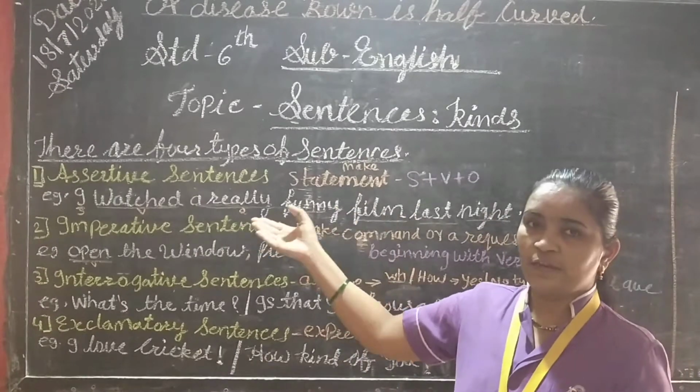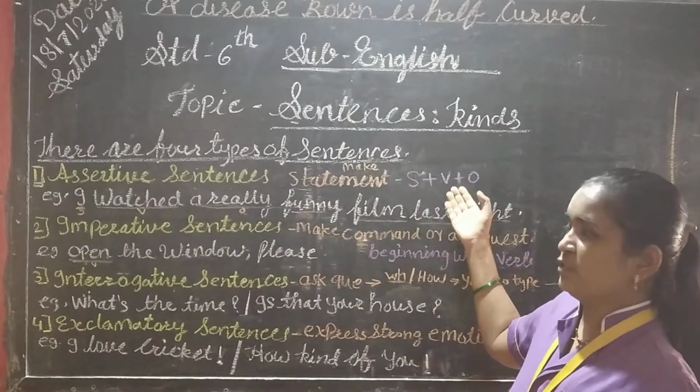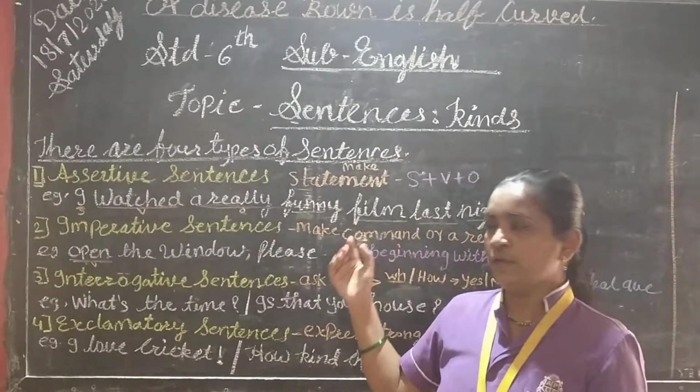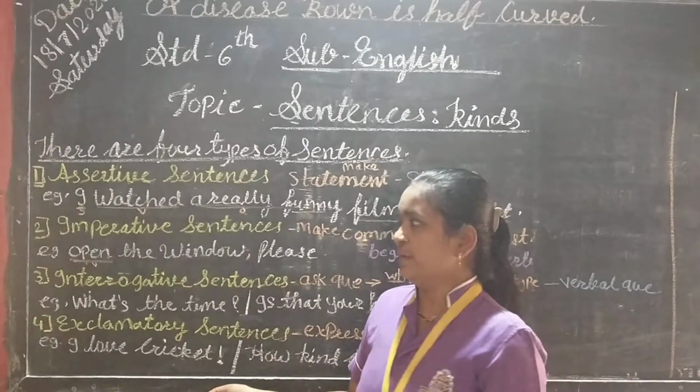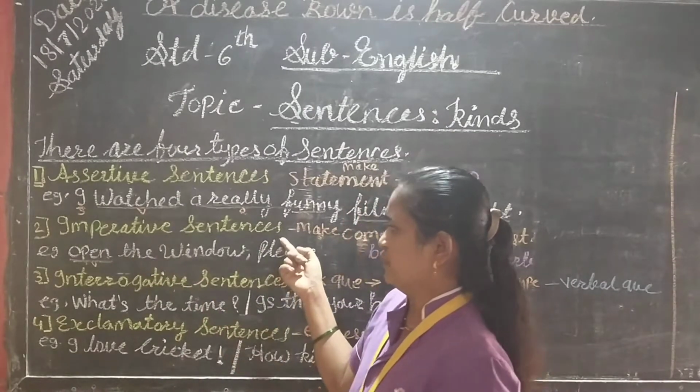Always this sentence form is subject plus verb plus object. So remember that.